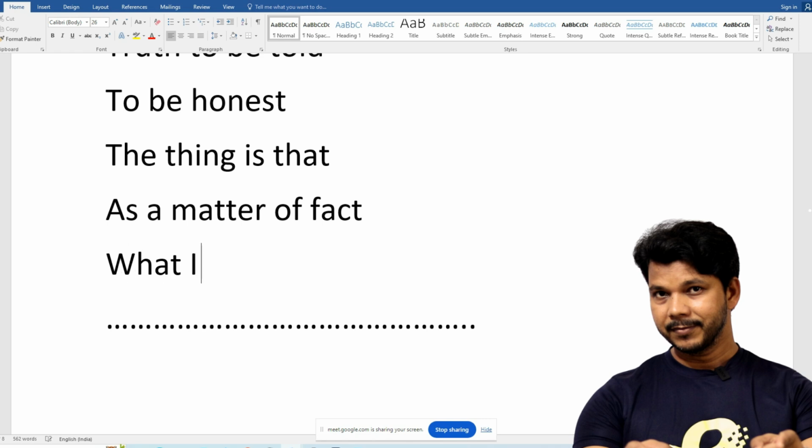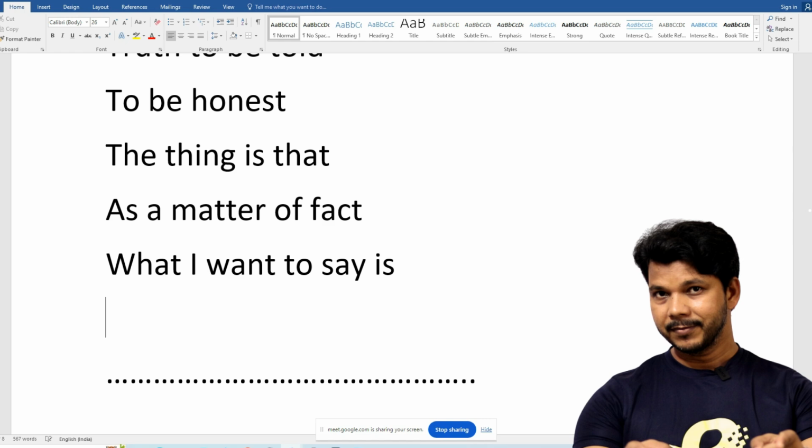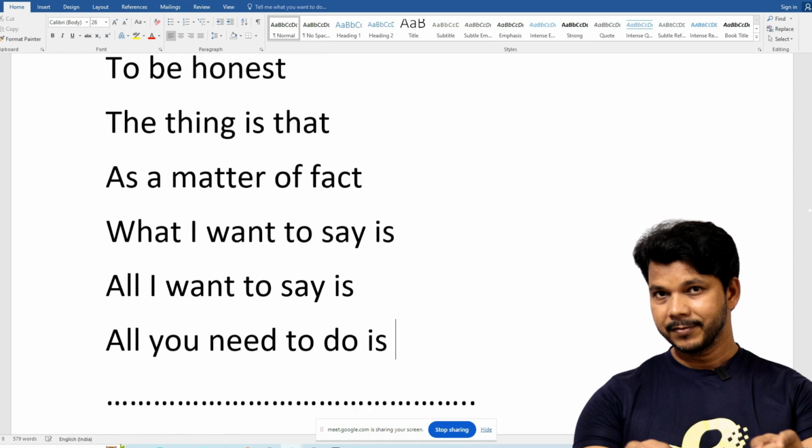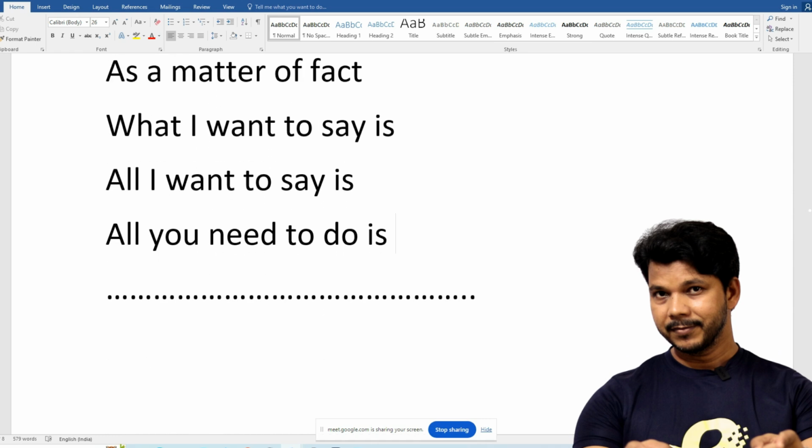Sometimes you say, what I want to say is, and this is a noun clause. Understand? Noun clause. Some people say, all I want to say is, all you need to do is, all I can say is, and this is a noun clause, and in advanced English this is called cleft sentences. Have you heard about cleft sentences?